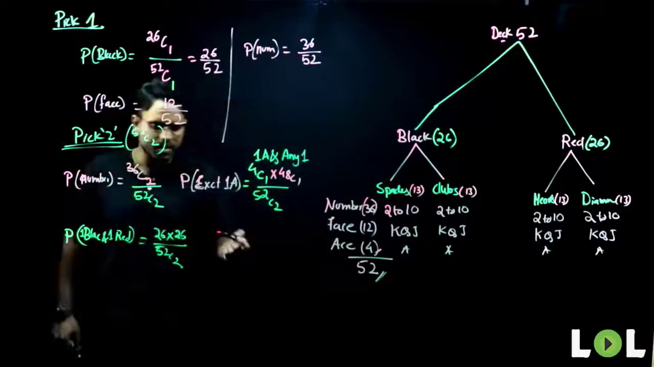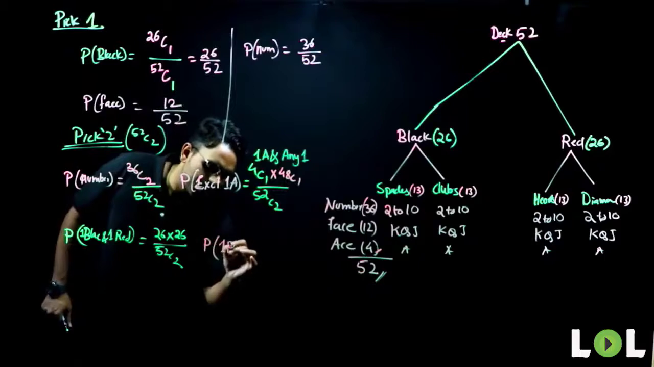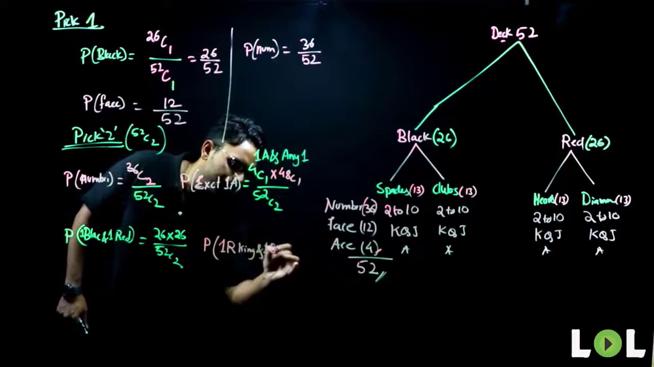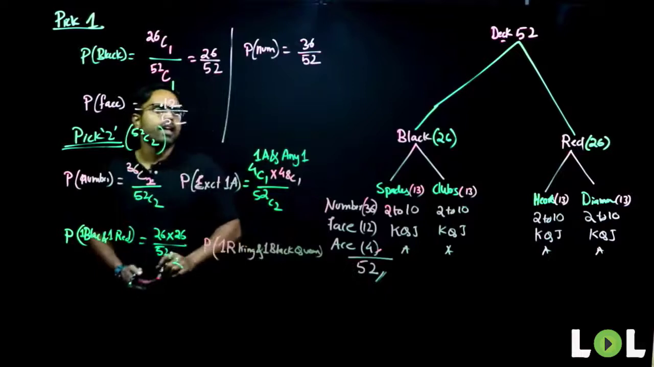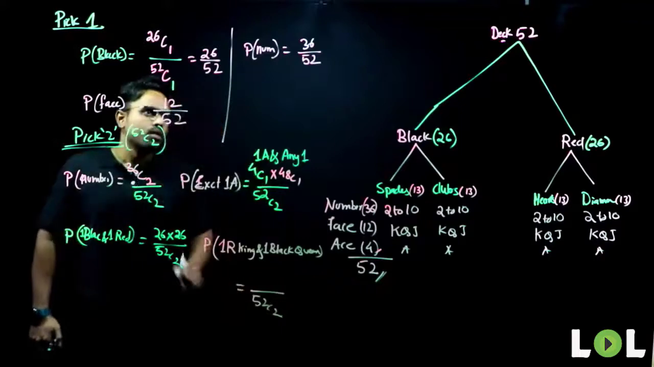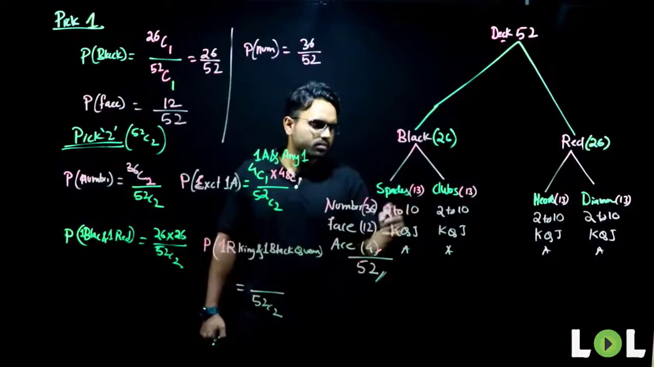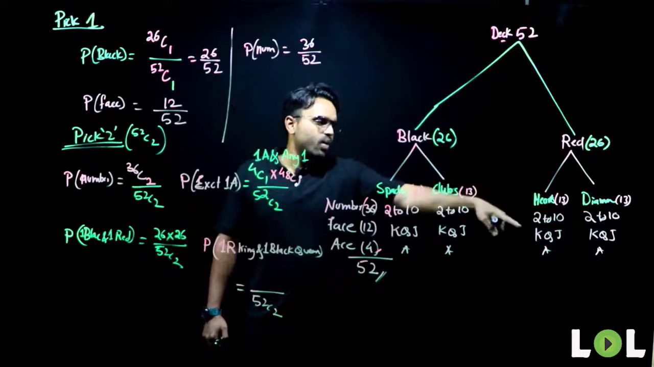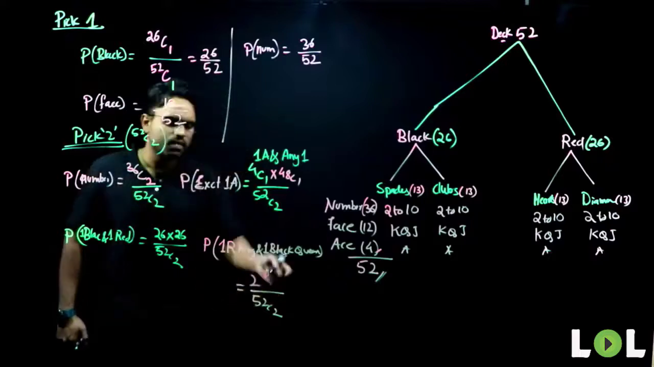If I dig deeper in this, what is the probability of getting one red king and one black queen? Total number of cases will remain the same, 52C2. Favorable cases: one red king. How many red kings do I have? Red are here, and how many kings do I have? 2. In how many different ways can you select one red king? 2C1, which is nothing but 2.